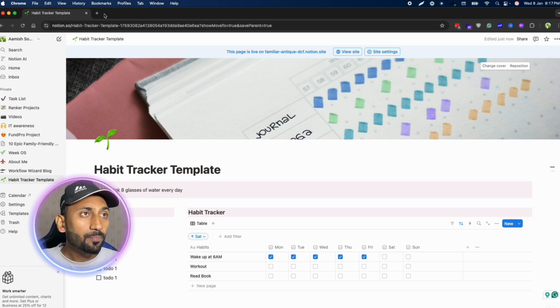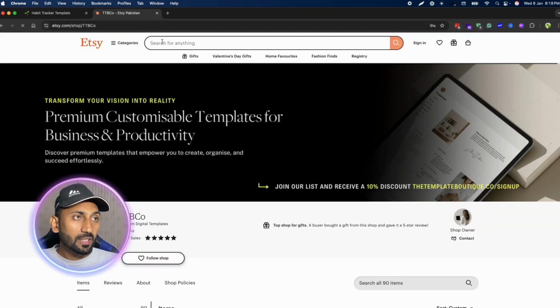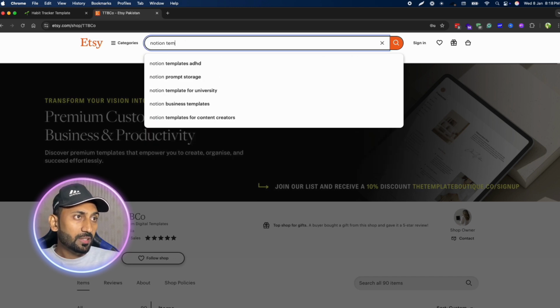The next thing is which type of template you can sell on different marketplaces. The first one I showed you is a habit tracker, but you can't always sell a habit tracker, so you need to do some keyword research. You can go to etsy.com as well and search Notion template, and it will show you some suggestions.